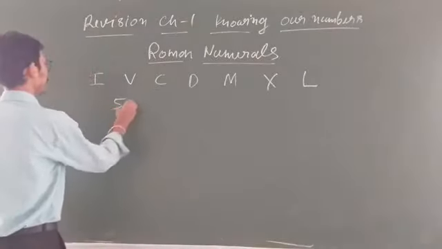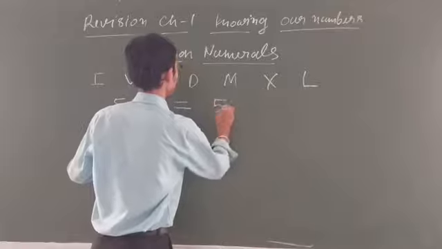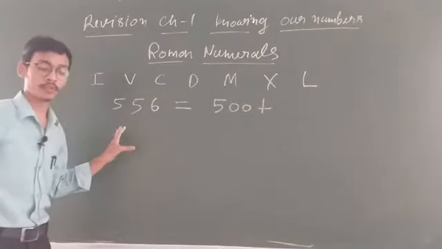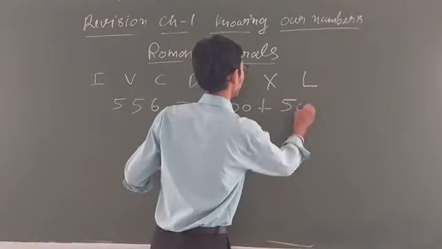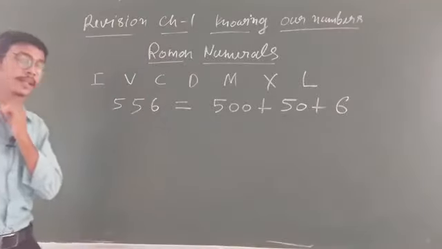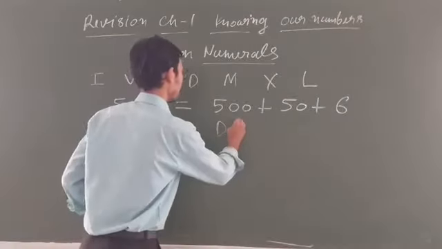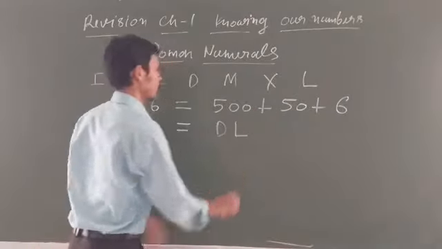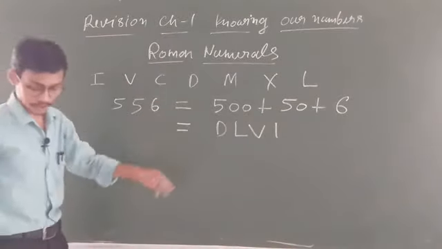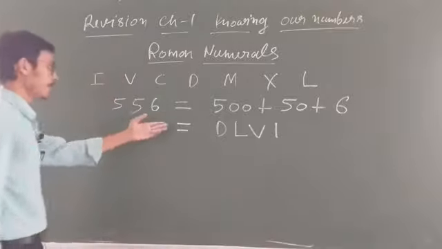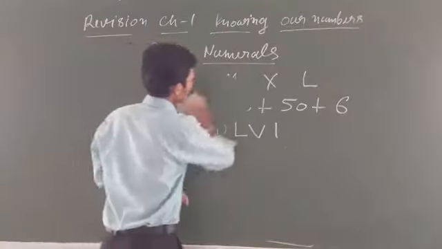Next example I am taking 556. This is also based on the same. For 500 you can simply write 500, because you know the value of 500. Clear? A 56 is given, student. So 56, you know that is 50 plus 6. Simple. So the value of 500 is what? D. Okay? 50 you know is L. 6 you know is V I. So this is our solution. Clear, student? So 556 you can write down like this. You can also check many questions given based on this.